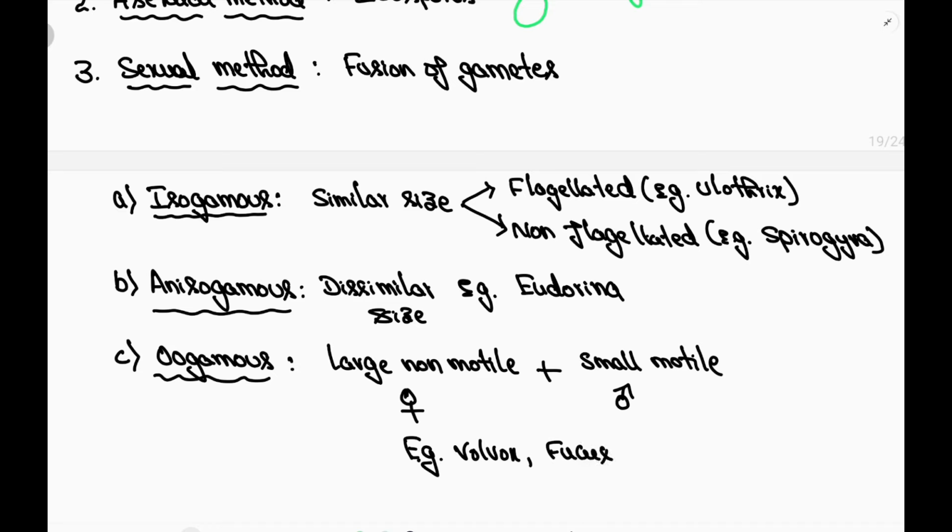So that's all about the introductory part and reproduction of algae. In the next class, let us discuss in detail the economic importance and three classes of algae.